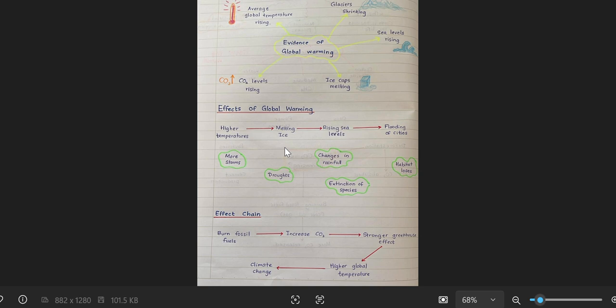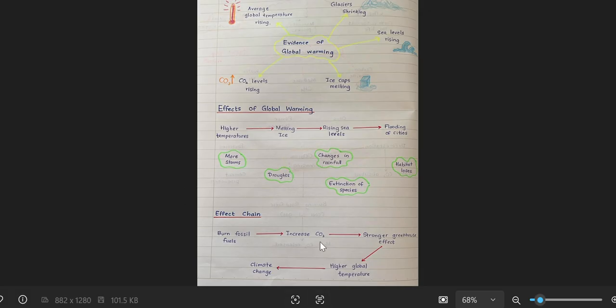Extinction means the species don't live anymore; their line has come to an end. When they lose their habitats, maybe they can't live in any other habitats because they are not adapted to live in other places. So eventually these things cause species to go extinct. So these are some of the effects of global warming.